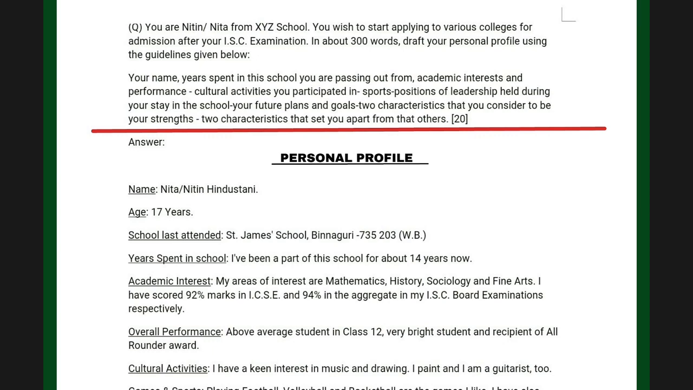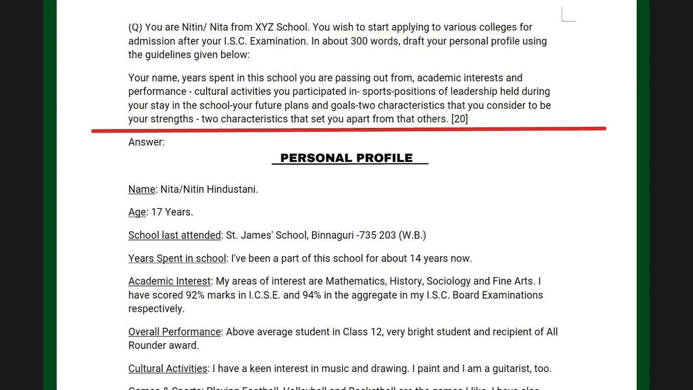This I told you already. Two characteristics that set you apart from that of the others. So these are the essential ingredients you must put in. Now see, how do I do it? This is the personal profile drafted for you so that you don't have any confusion.